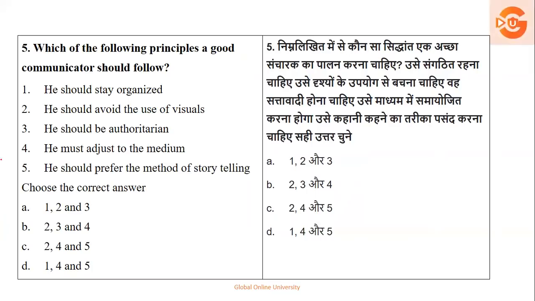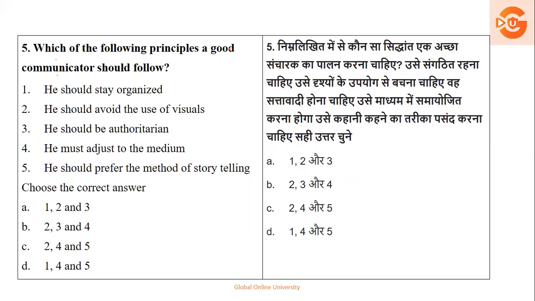Next, which of the following principles should a good communicator follow? Now see, as I always tell you, in such questions you go for downsizing options. Which principles do communicators follow? A good communicator follows... let's go to the options. He should stay organized. He should avoid use of visuals. He should be authoritarian. He must adjust to the medium, and he should prefer the method of storytelling.